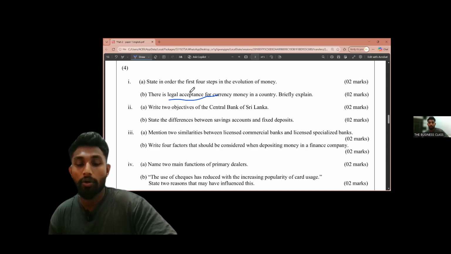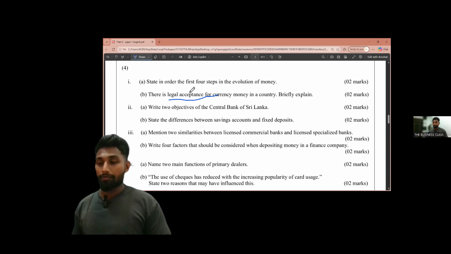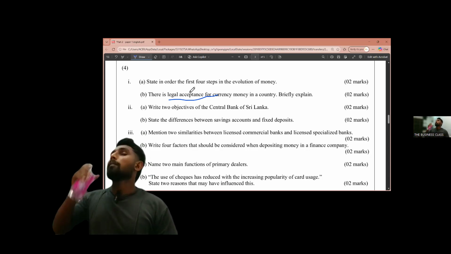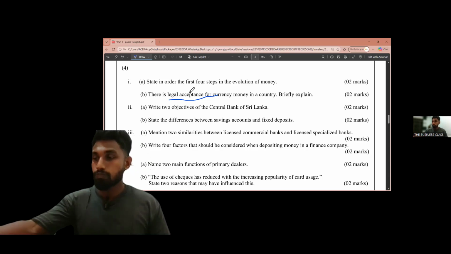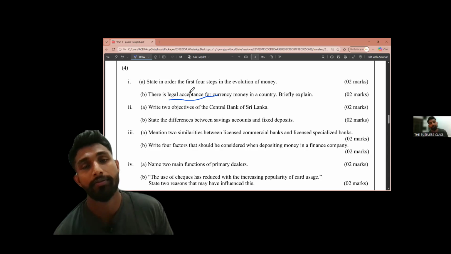Refusing to accept valid local currency for a transaction is a punishable legal offense.